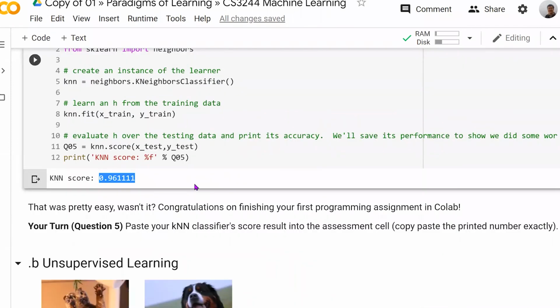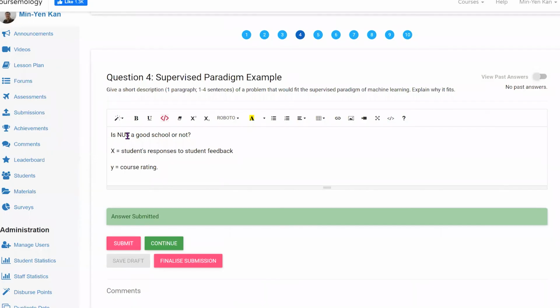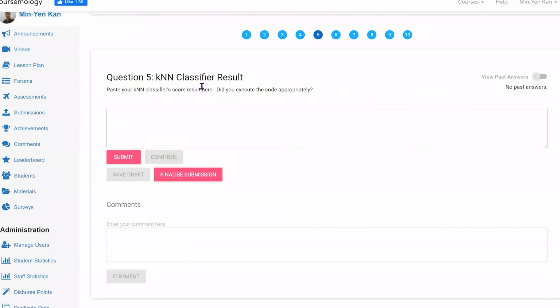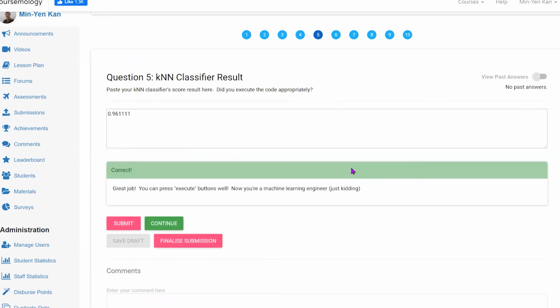I'm going to paste my KNN score into the programming exercise. Let me just write the number, save as draft, submit. Did I get it? Okay, all right, I can press buttons. It says I'm a machine learning engineer already. Good job, me. So that was the supervised problem.